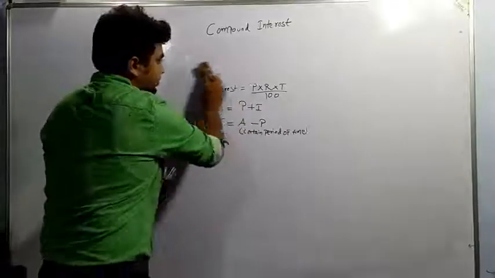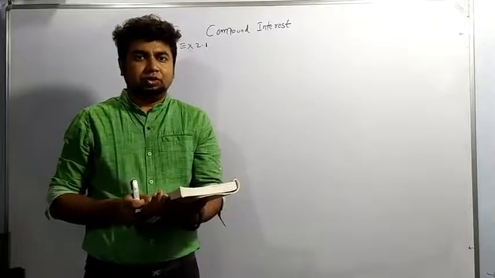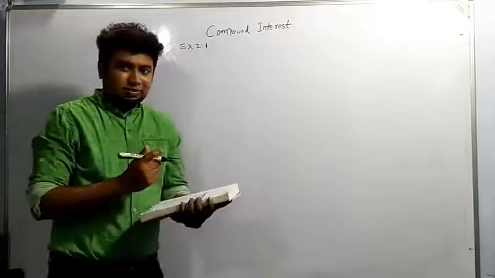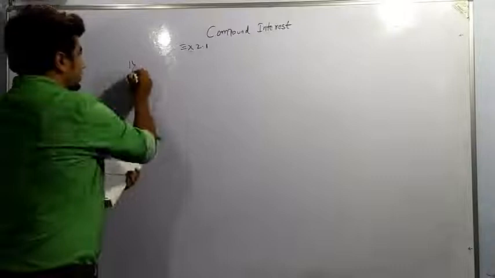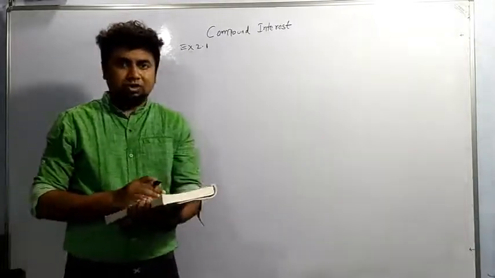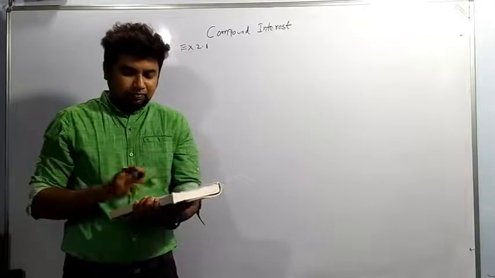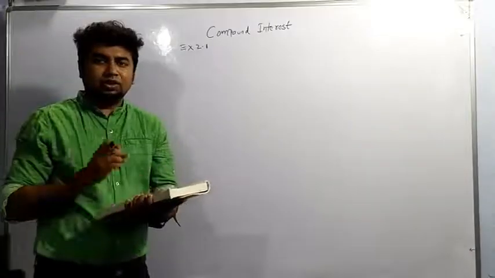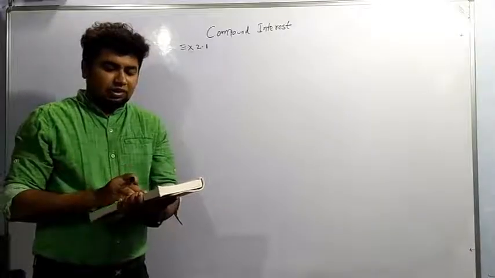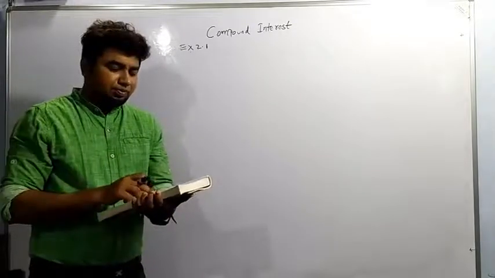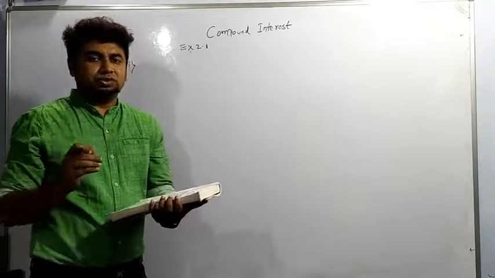So all of you can turn to exercise 2.1. First number we'll be doing of exercise 2.1. In the question it is given, find the amount and the compound interest on rupees 8,000 at 5% per annum for 2 years.